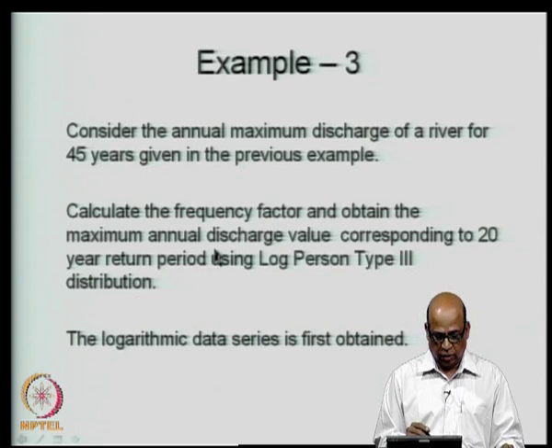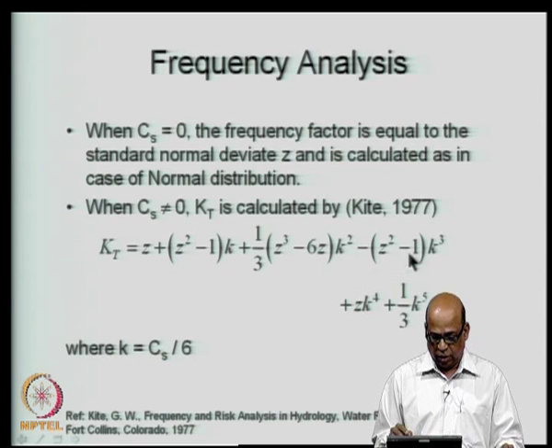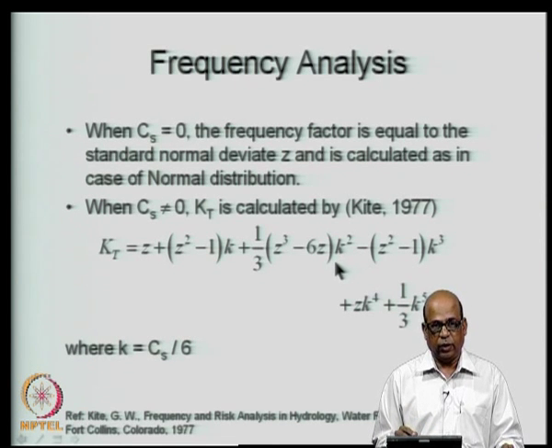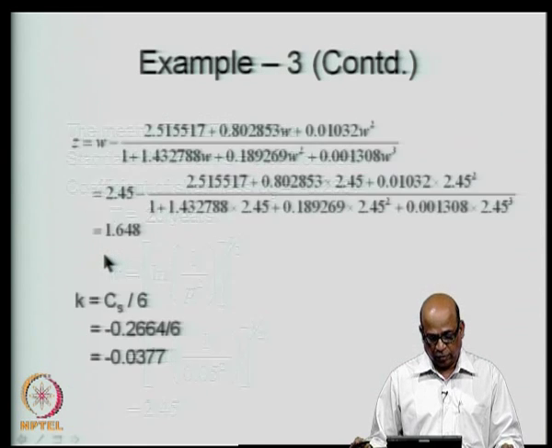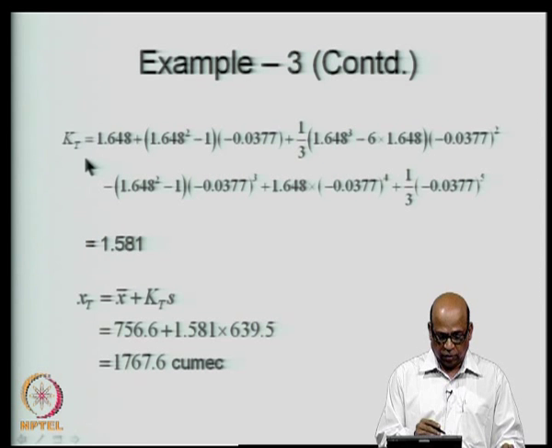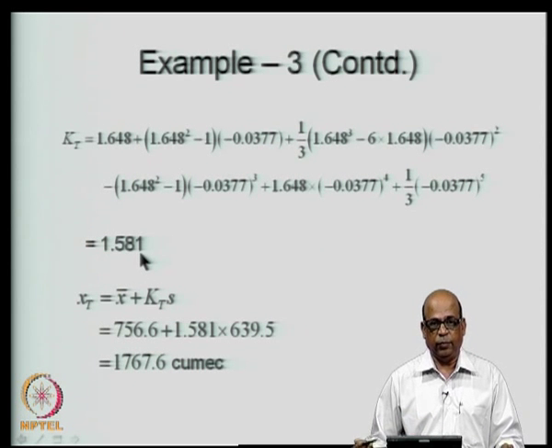Recall that I expressed KT in terms of z as well as a small k. So, we have determined the z, we have determined k, therefore, we will determine now KT, which is a frequency factor. That frequency factor we substitute the values and get 1.581.